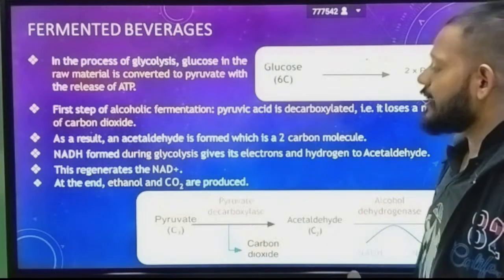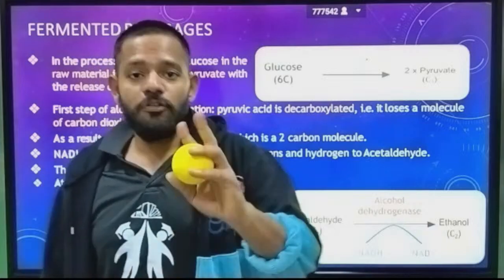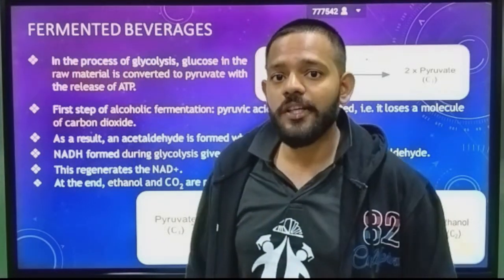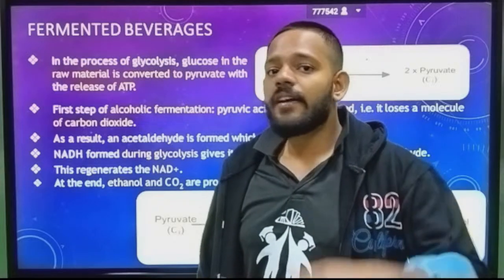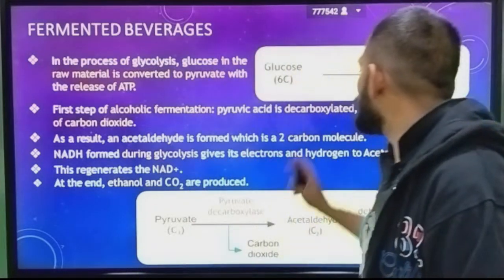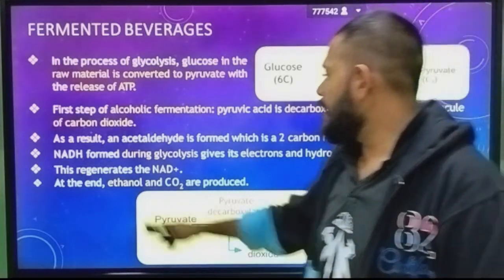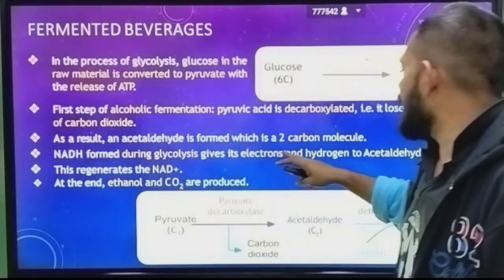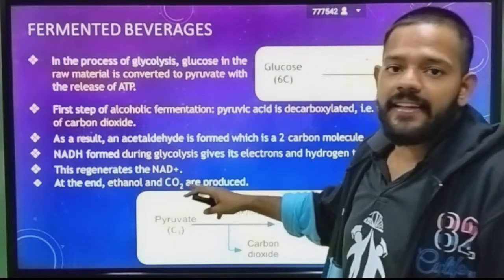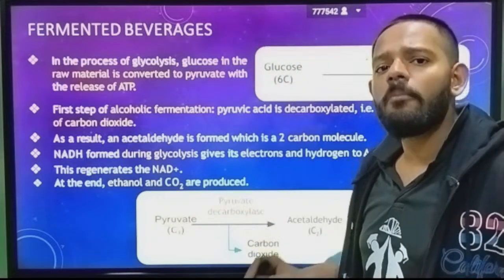When you remove the carbon dioxide from pyruvic acid, which is a 3 carbon compound, and you are removing CO2, a 1 carbon compound, then it becomes a 2 carbon molecule, which is called acetaldehyde. Now NADH formed during glycolysis gives its electrons and hydrogen to acetaldehyde, and this regenerates NAD+. In the end, ethanol and CO2 are the products. That is the common reaction.